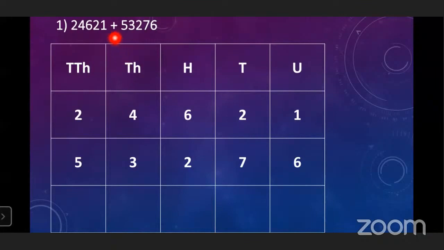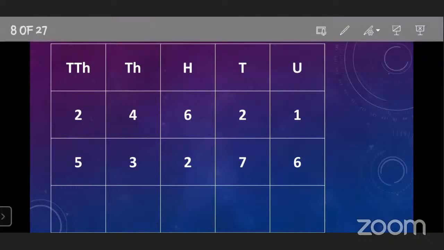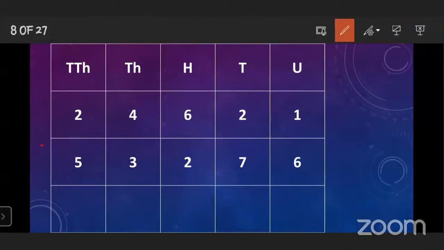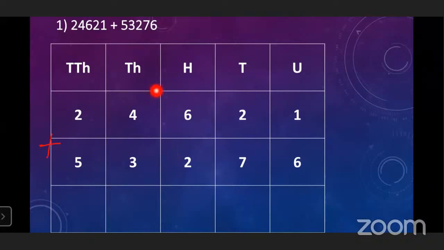After that, what is given? The sign or symbol. Which sign is here? Plus sign. So you have to put the plus here. Then write down the second number. While writing the second number also you have to follow the same process. Write down the unit place number first. Which number is on unit place? 6. Write down 6 in the unit column. After that 7 in the tens column, 2 in the hundreds column, 3 in the thousand column and 5 in the 10,000 column. Okay, understood? Yes.